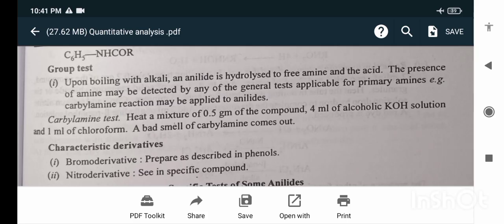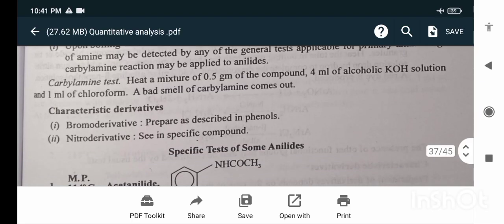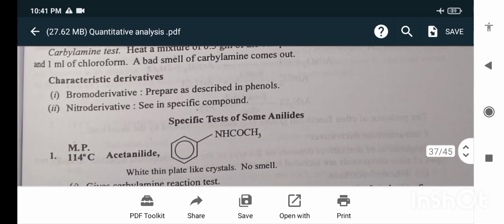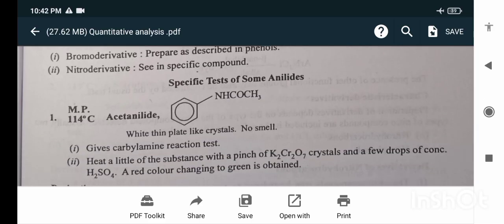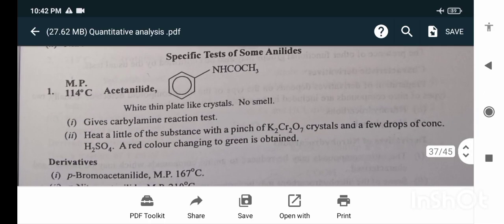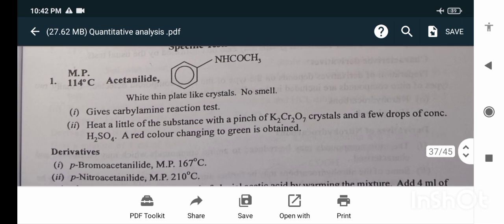Heat a mixture of 0.5 gram of the compound, 4 ml of alcoholic KOH solution and 1 ml of chloroform. A bad smell of the carbylamine comes out. Characteristic derivatives are the bromo derivatives and the nitro derivatives. Specific test for some anilides: first is the acetanilide, which gives the carbylamine reaction test.